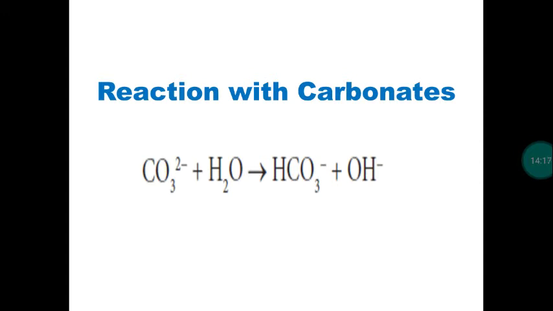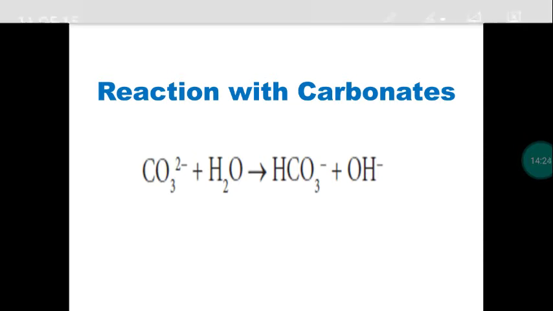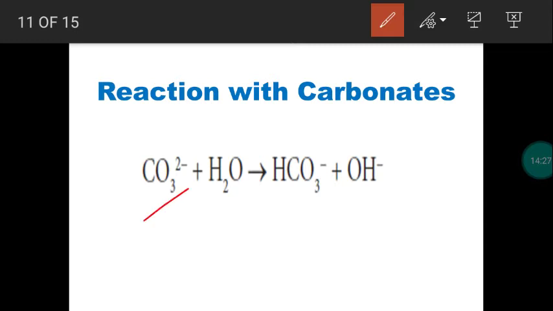Next, reaction of metal carbonate with water. You may take any metal carbonate like sodium carbonate or potassium carbonate. With this, the water molecule will react, it produces bicarbonate. Sodium bicarbonate or potassium bicarbonate will be produced along with hydroxide ion. So now the solution becomes basic in nature. Due to the presence of hydroxide ion, the solution becomes alkaline in nature. So with the carbonate, the water molecule produces bicarbonate ion along with hydroxide ion.